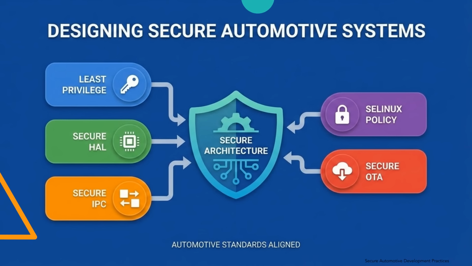In this lecture, we transition from understanding attacks into designing secure automotive systems. We will explore how to prevent CAN injection, replay attacks, and domain pivoting using structured security practices. We will cover principle of least privilege, secure hardware abstraction layer design, and secure interprocess communication.